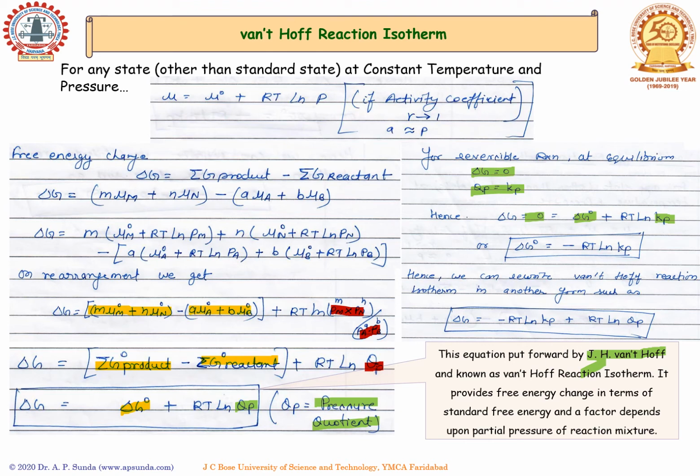So we get the expression for delta G naught equals minus RT ln Kp that we derived earlier as well. By substituting this term in the Van't Hoff equation, we can rewrite it as delta G equals minus RT natural log of Kp plus RT natural log of pressure quotient.